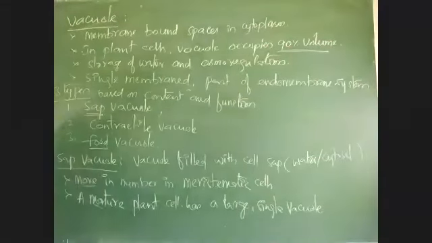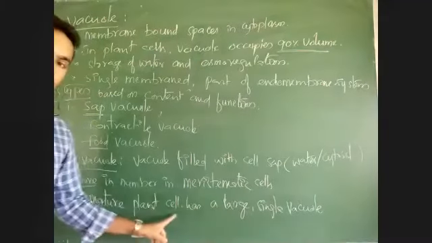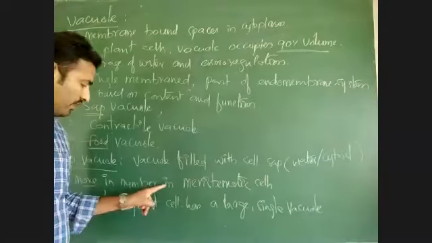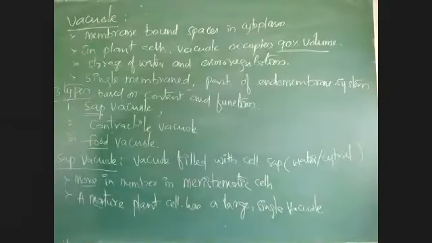How? In meristematic cells there are more vacuoles.